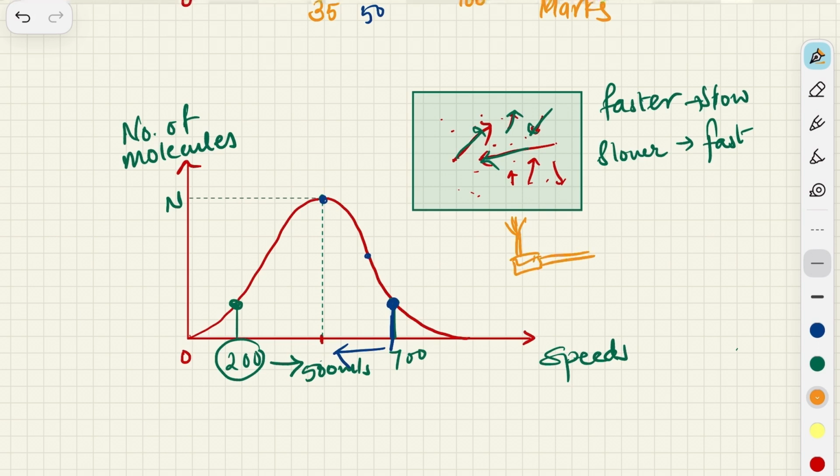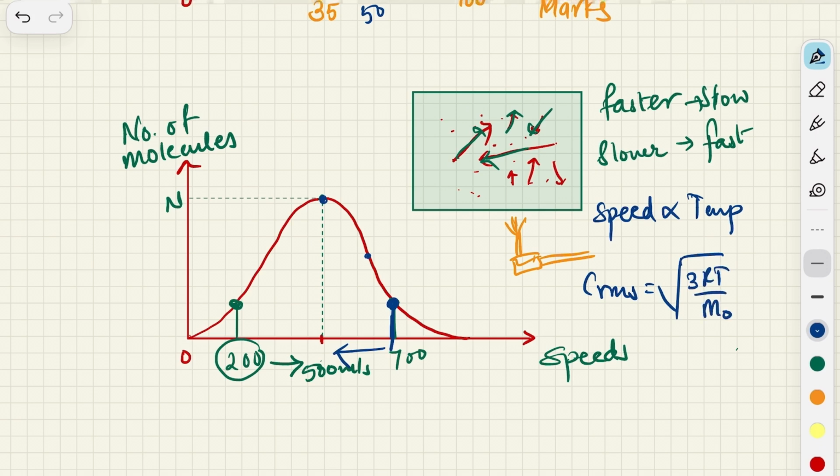As we have understood, the speed, C_rms, depends directly on the temperature. C_rms is equal to the square root of 3RT by m0. So the velocity of molecules depends directly on the square root of temperature.